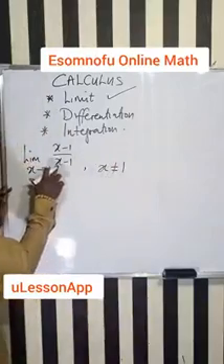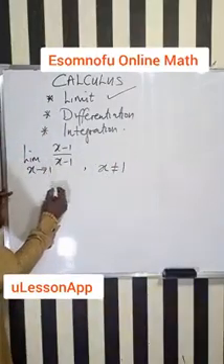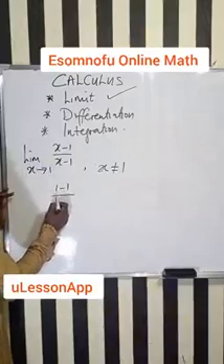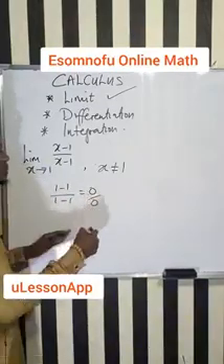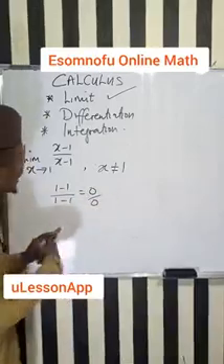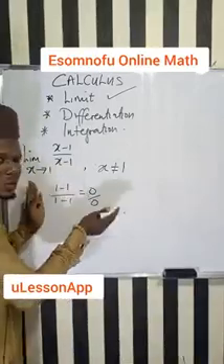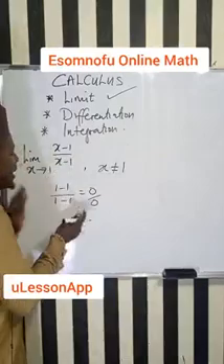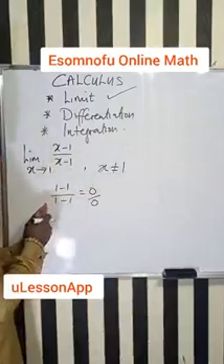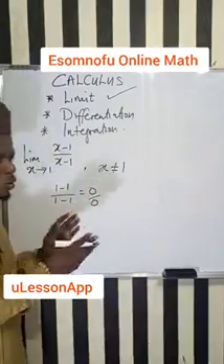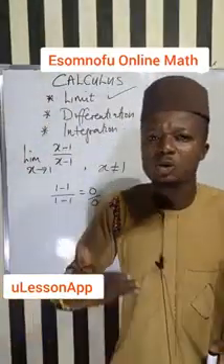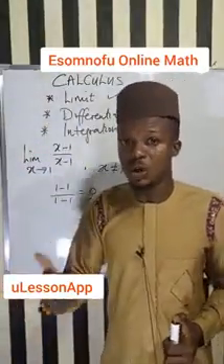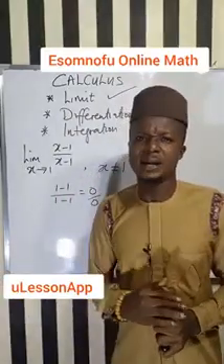Because if x becomes equal to 1 here, you will get 1 minus 1 over 1 minus 1, which will give us 0 over 0, and this becomes undefined. So as you're getting closer and closer to 1, at 1 you are getting 0 over 0. Therefore, it becomes undefined. So a limit is just a value that you keep on getting closer and closer to, but you can never attain it.